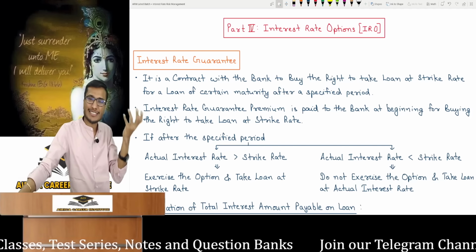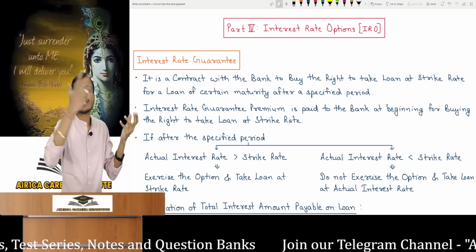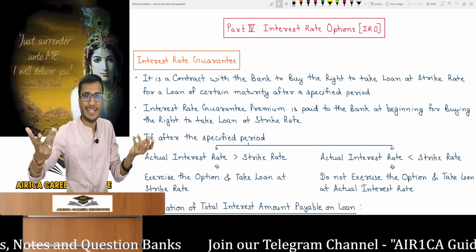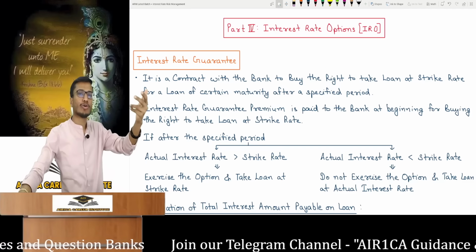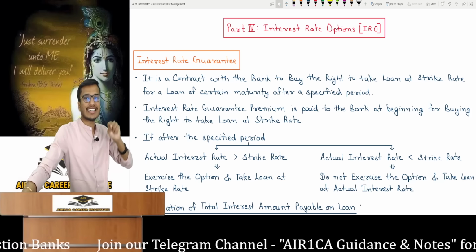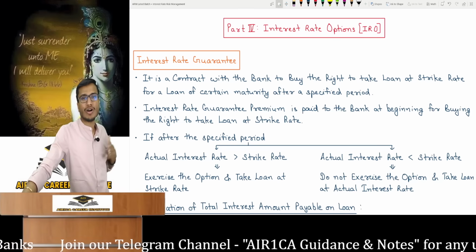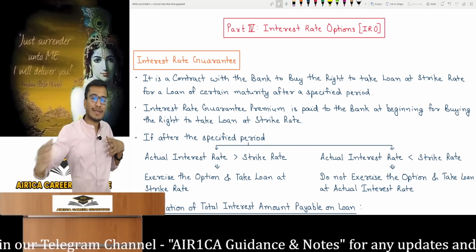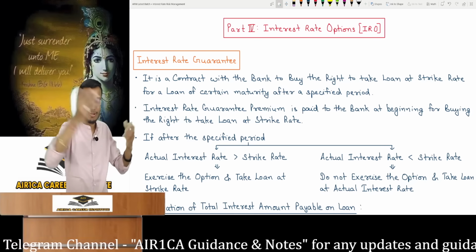Understood? The rest of the logic is the same. Just like in equity derivatives, I'll buy a Reliance share from you for 2,500 after 3 months. It is the very same thing here, because if I want, I will take a 10 lakh rupees loan for 3 months from you at a 10% rate after 6 months. I have a choice here, and if the interest rate in the market rises after 6 months, I will take the loan at 10%.